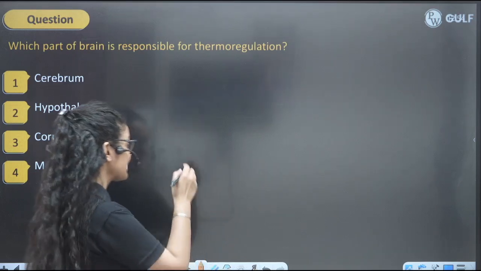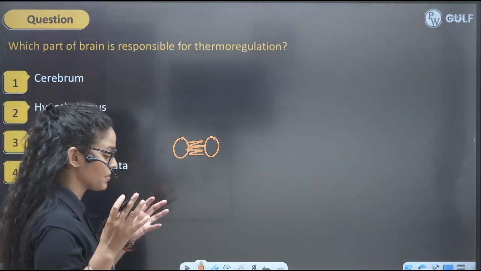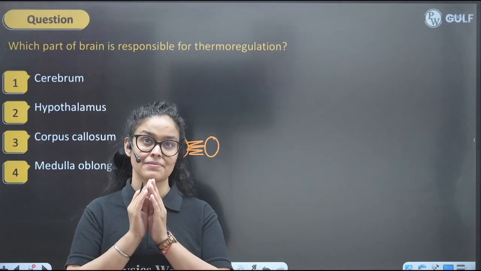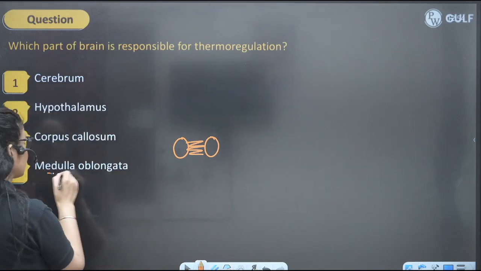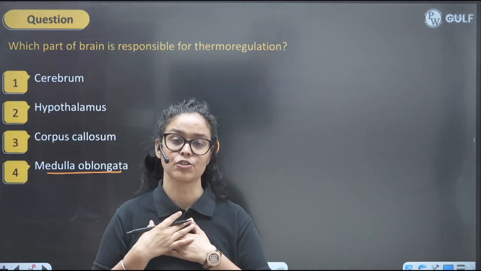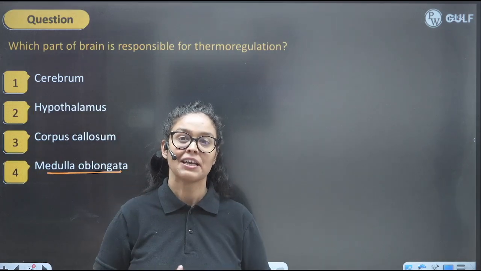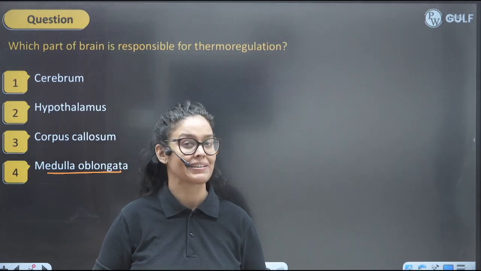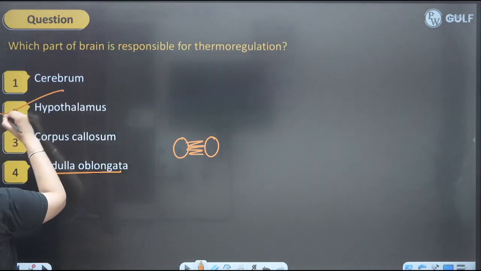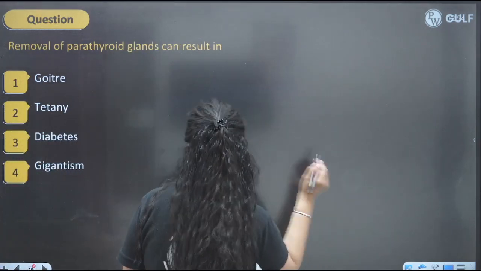Corpus callosum is the connection between the two cerebrums. So you kids know that the two cerebral hemispheres, left and right, are connected by the corpus callosum, right? And medulla oblongata is basically controlling all the involuntary activity, like your heartbeat, your respiration, your saliva secretion, sneezing, wheezing, right? So all the involuntary things will be controlled by medulla. So what will be the perfect answer? Thermoregulation will be done by hypothalamus, right? Because I have told you 4 functions of hypothalamus that you have to remember.